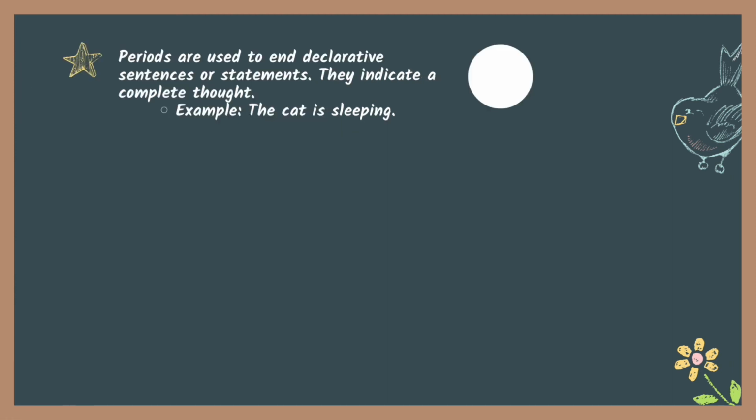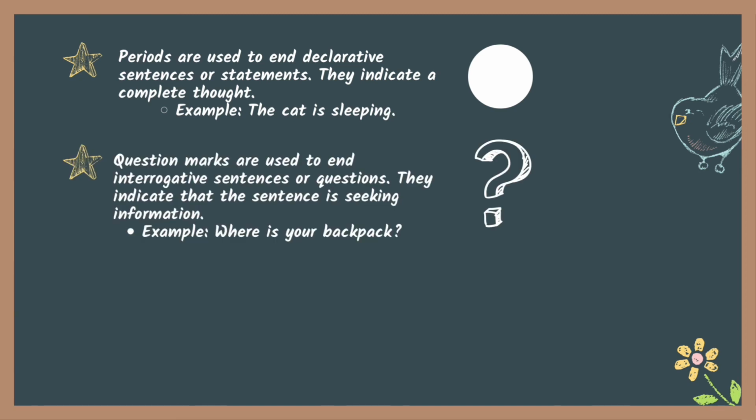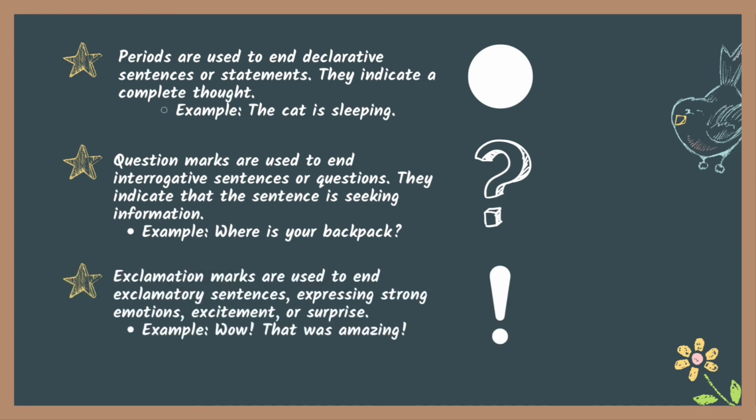Now, let's go on to periods, exclamation marks, and question marks. Periods end statements, like the cat is sleeping. That is a statement, so it ends with a period. Question marks end questions. They indicate that the sentence is seeking information, like the example, where is your backpack? It's asking a question, so it ends in a question mark. Exclamation marks are used in exclamatory sentences expressing strong emotions, like, that was amazing.